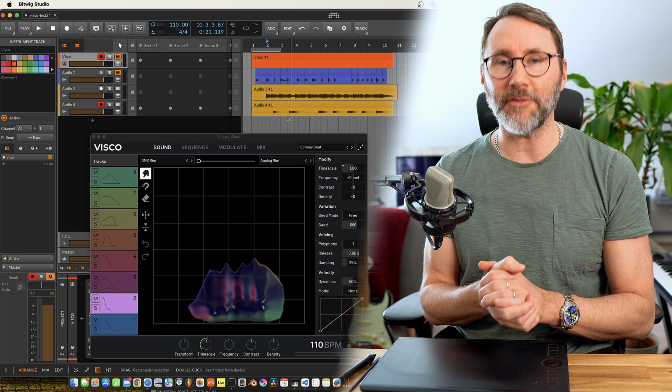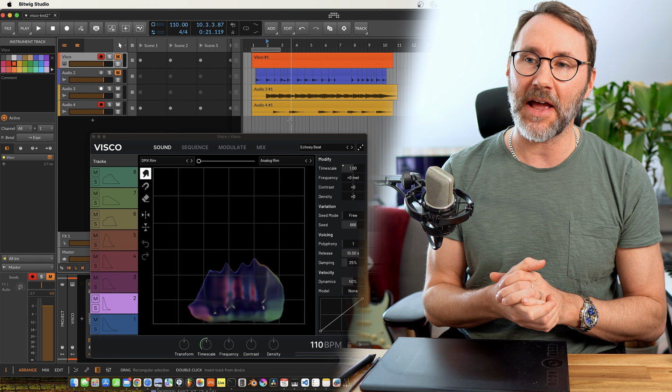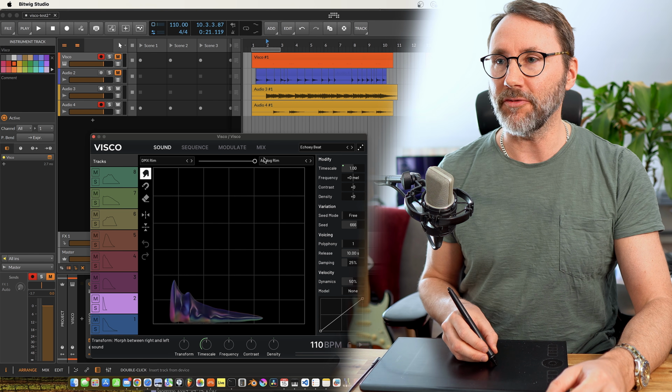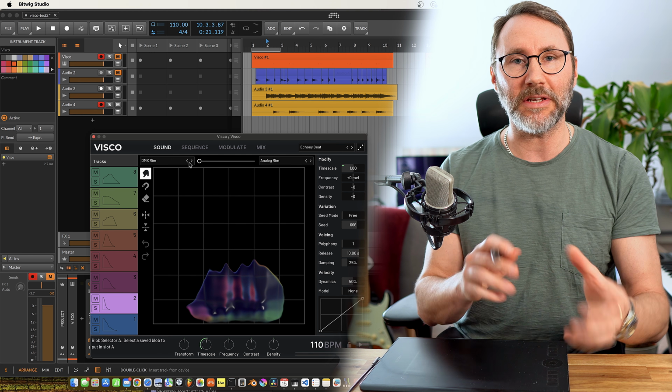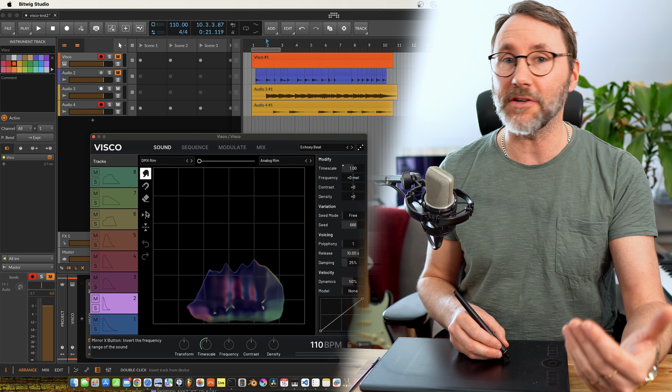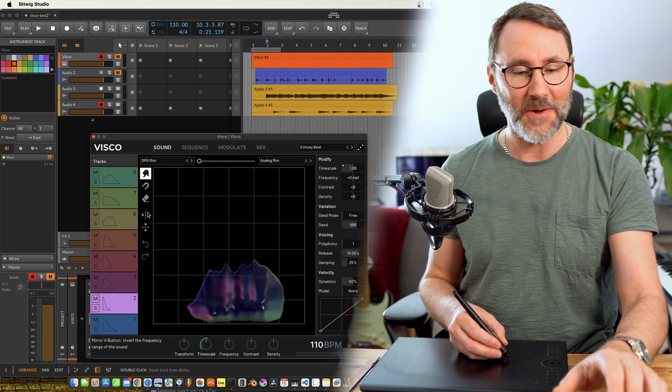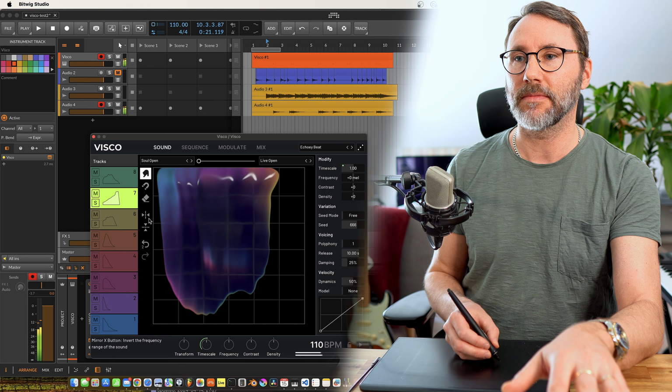Yes, that's a quick brief look at the VISCO plugin. Highly recommended to go and download this and try it out yourself, because I'm having super fun adding my own drums in here and manipulating this morph, the morphing here between the A and B part to get really interesting results, and also reversing the sounds and reversing the X and Y axis to get really, really weird sounds happening.